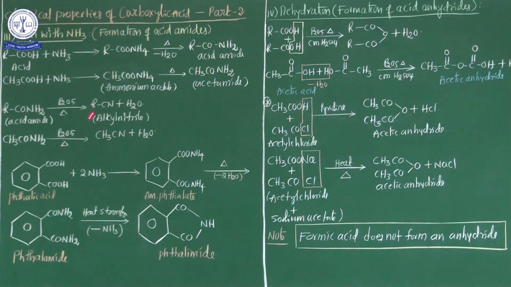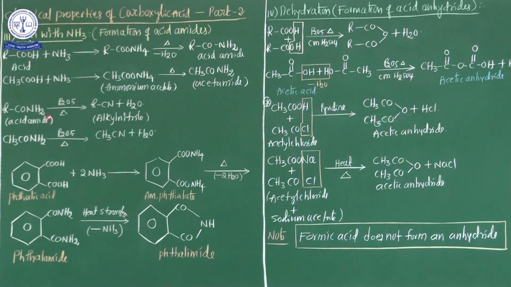Most important in these chemical properties: carboxylic acid is converted into the cyanide group through these reactions. First, carboxylic acid treated with ammonia forms the ammonium salt. From the ammonium salt, a water molecule is eliminated and acid amides are obtained.